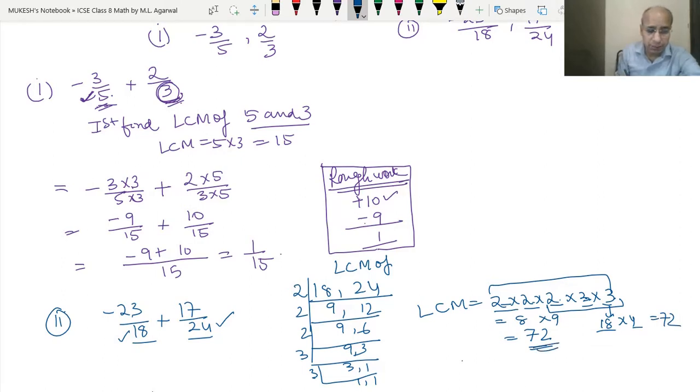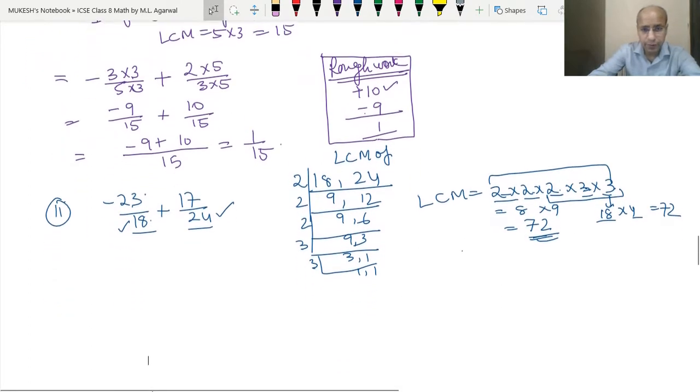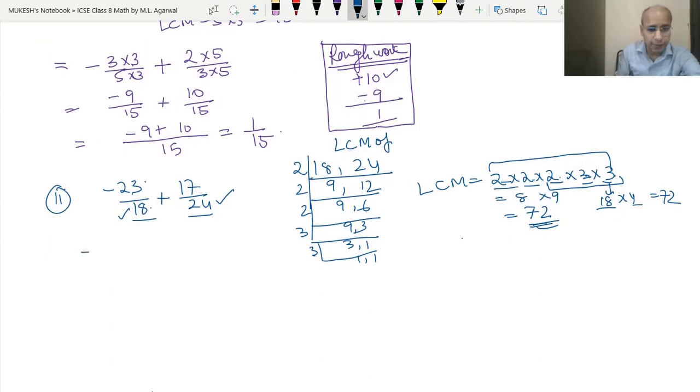So that means we can multiply 23 and 18 both by 4. Okay, so now we need to multiply both 23 and 18 by 4.